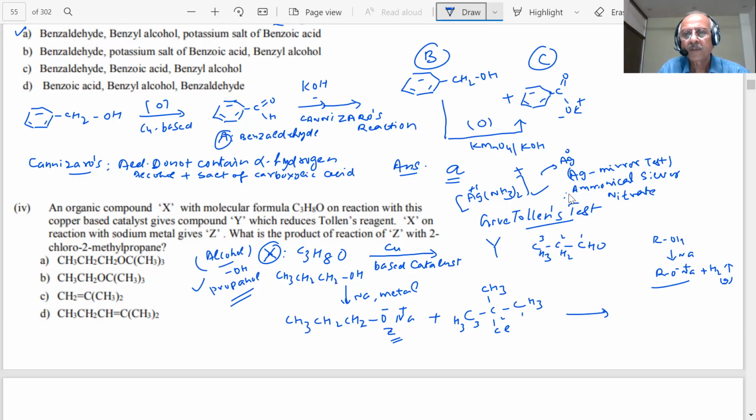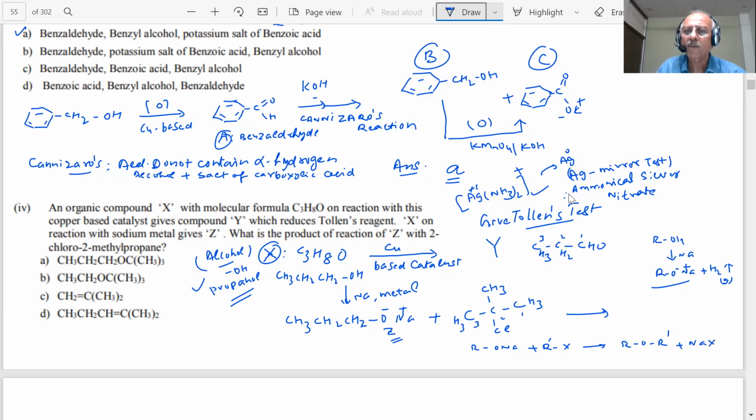What type of reaction is he talking about here? What is this reaction, student? You have seen the reaction. RONa plus RX gives what? This is RX plus RONa. What reaction is this, student?